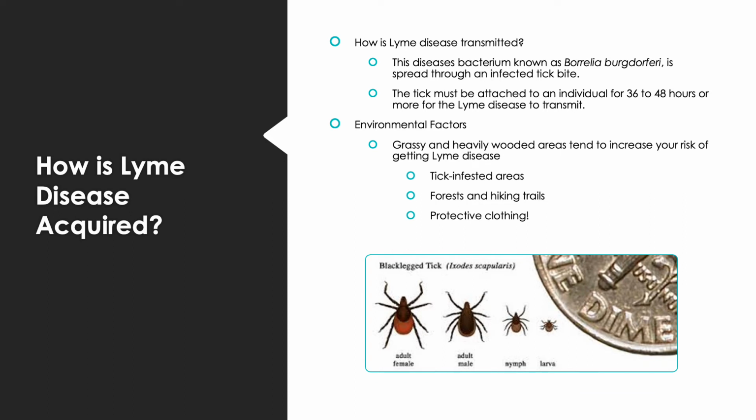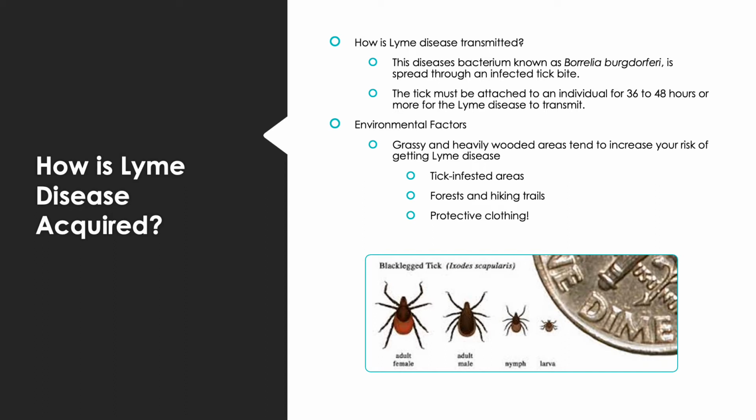How is Lyme disease acquired? Lyme disease is transmitted through a bacterium known as Borrelia burgdorferi, and it is spread through an infected tick bite. Right now, there is no evidence that Lyme disease is transmitted person to person, but it is mainly known to be transmitted through tick bites. The tick must be attached to an individual for about 36 to 48 hours or more for this disease to be transmitted to the person.